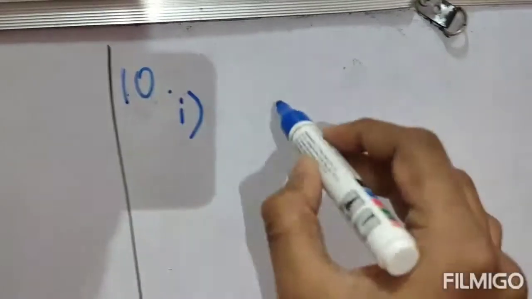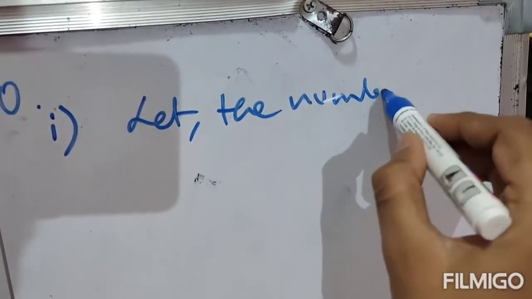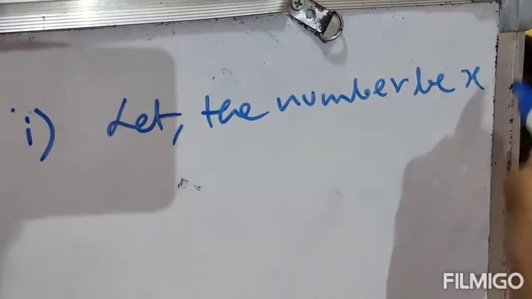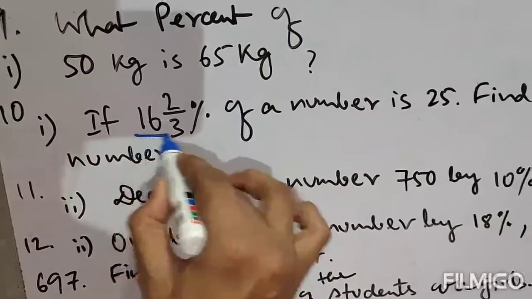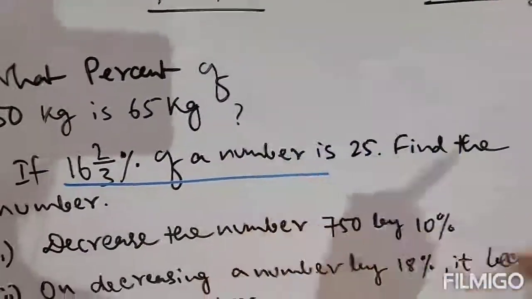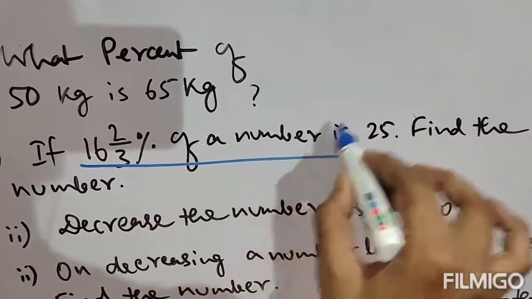So let the number be x. Just assume first, let the number be x. Clear? Now we have assumed that the number is x. Therefore 16 2 by 3% of a number is 25.